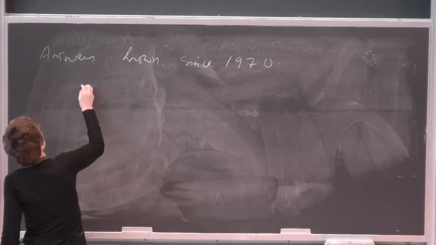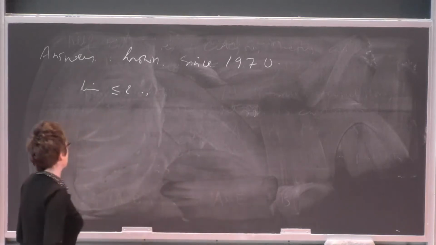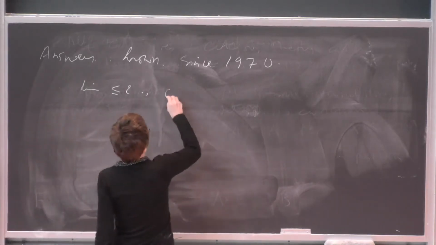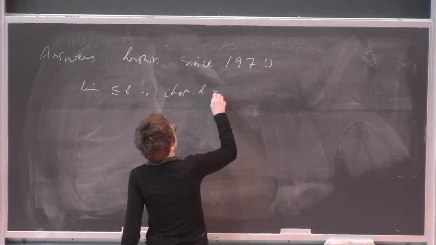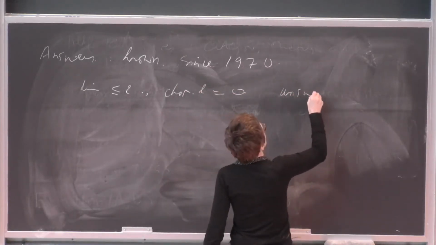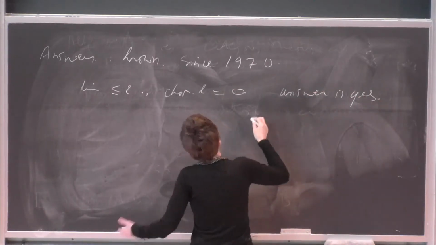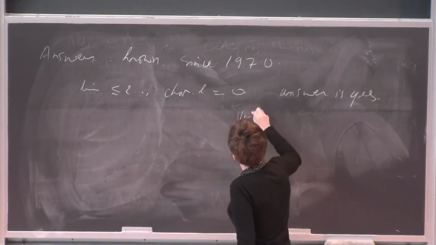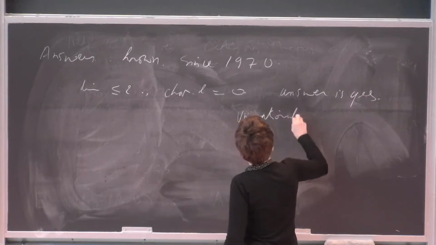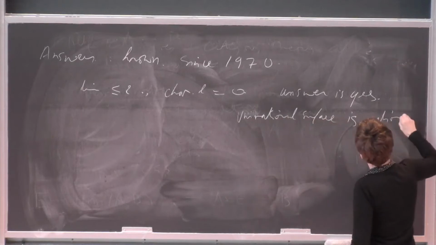For dimension not greater than 2, in characteristic 0, the answer is yes: a unirational surface is rational.